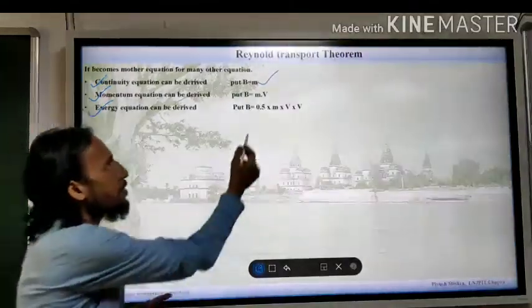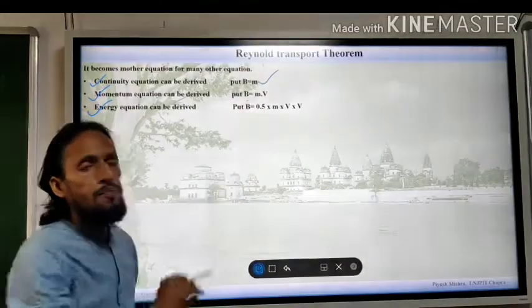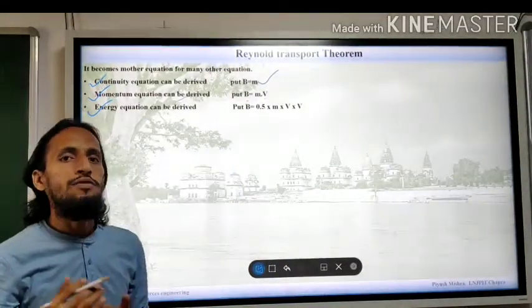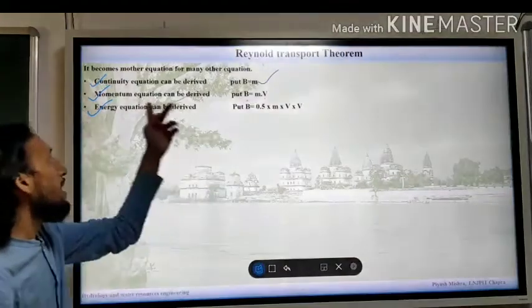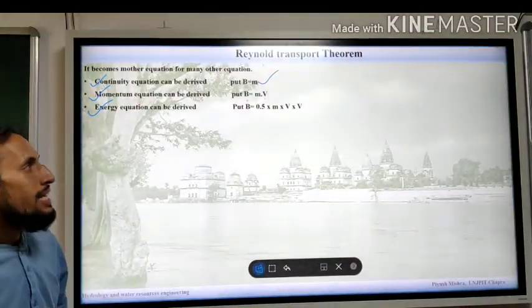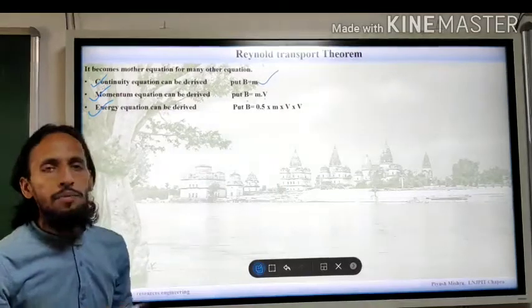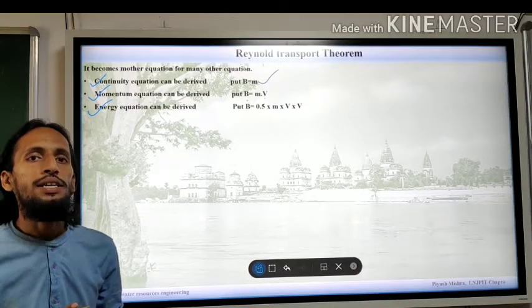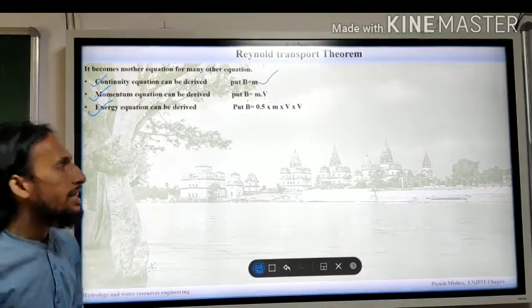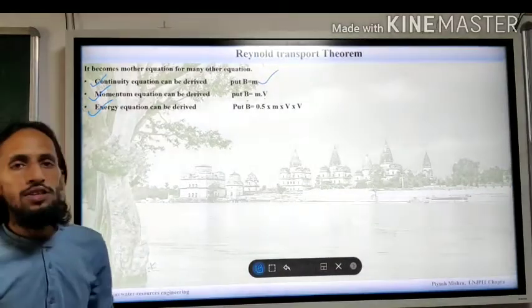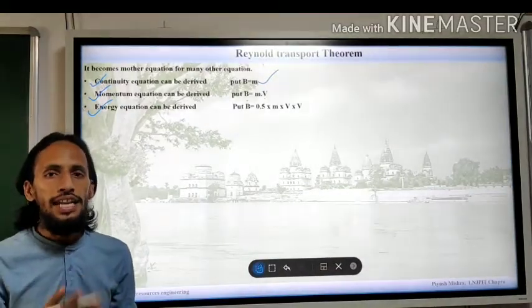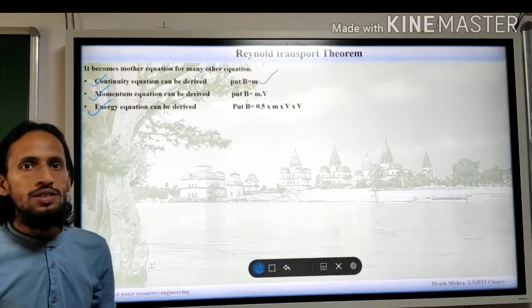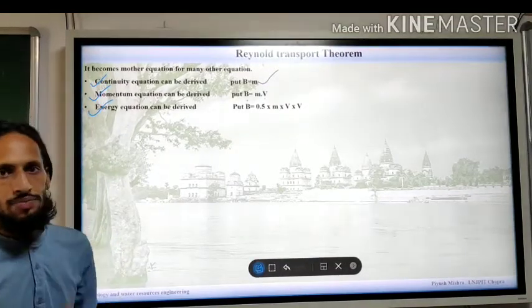If you put B equal to momentum, mass into velocity, you can derive the momentum equation. Similarly, you can put B equal to kinetic energy, half m v square, and then you will be able to derive the energy equation. So you can derive three equations.